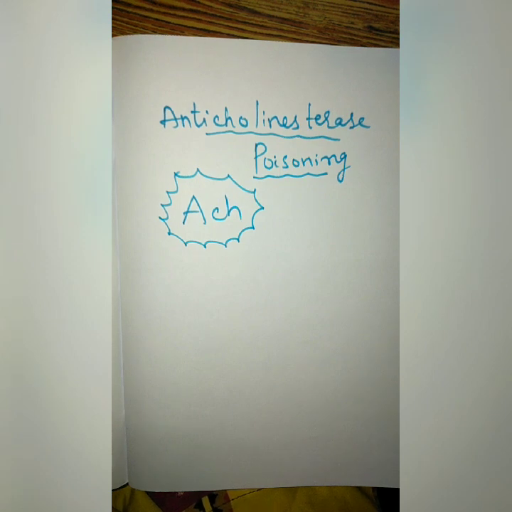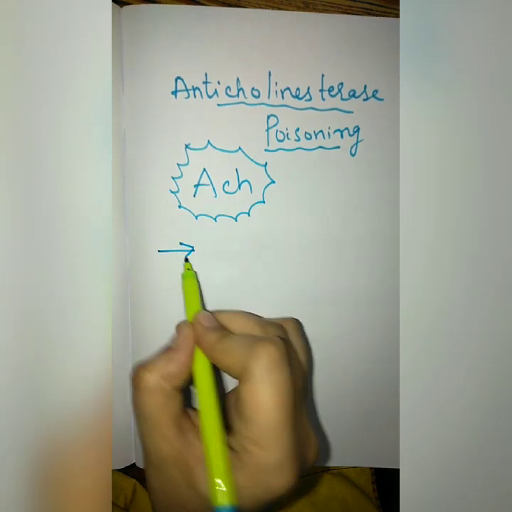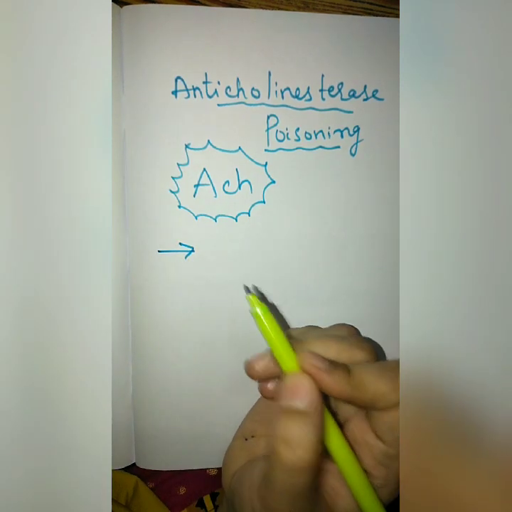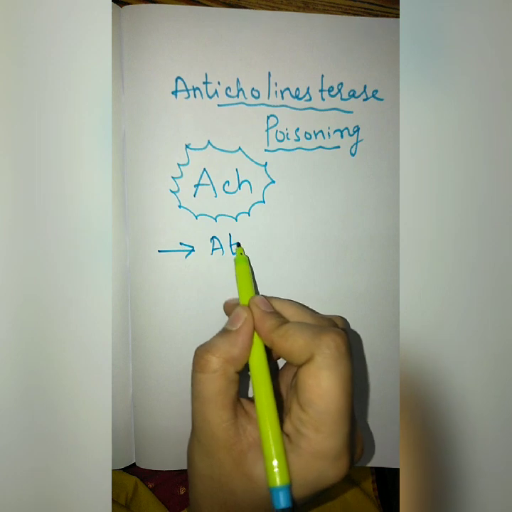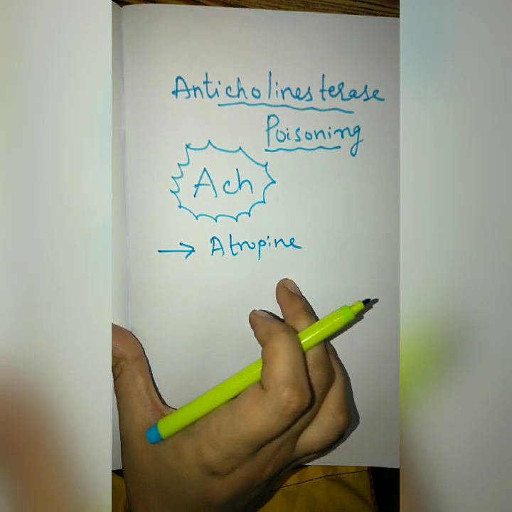Poisoning taking place because of inhibition of your enzyme cholinesterase. So what can we do for this poisoning? In case of poisoning, we can give muscarinic blockers such as atropine. Atropine is the very first drug that comes to the site.